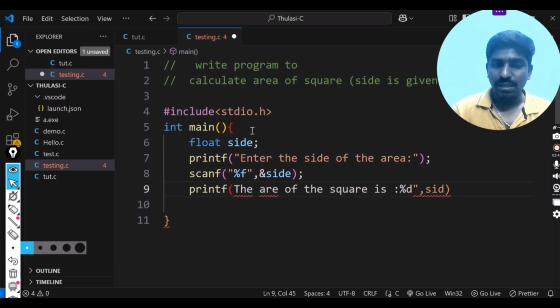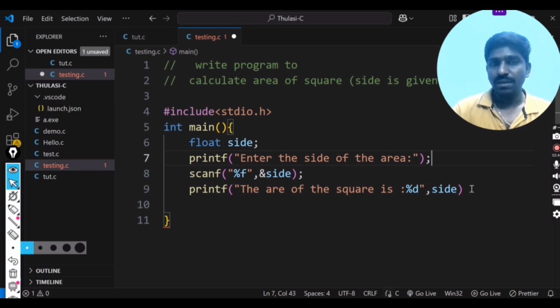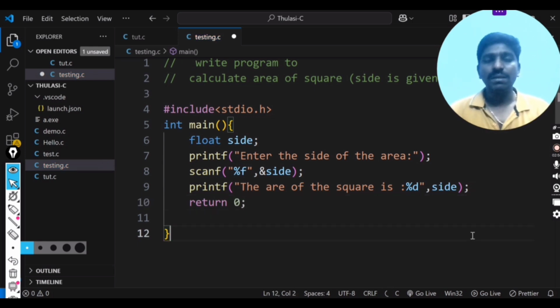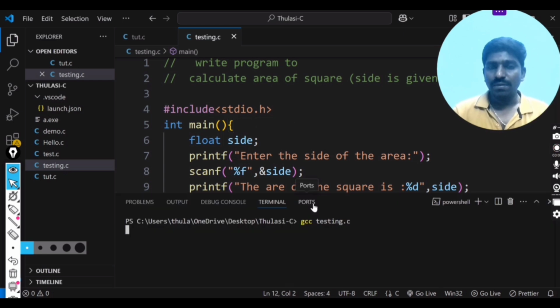It is showing an error because I did not start with the double quotation. Finally, return 0. Now control S to save. Now I will run the code and check whether it works. So gcc testing.c, and the program compiles successfully.